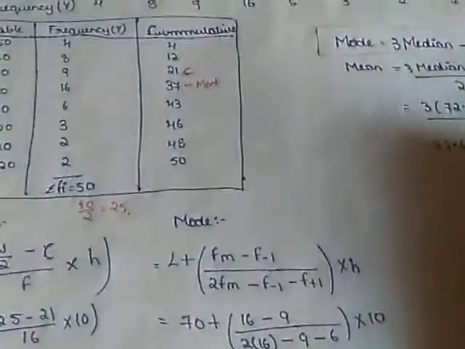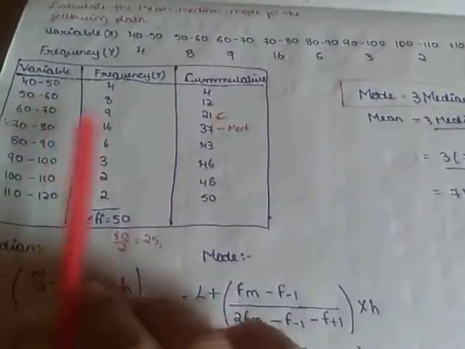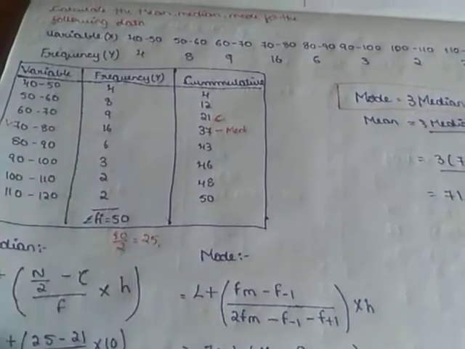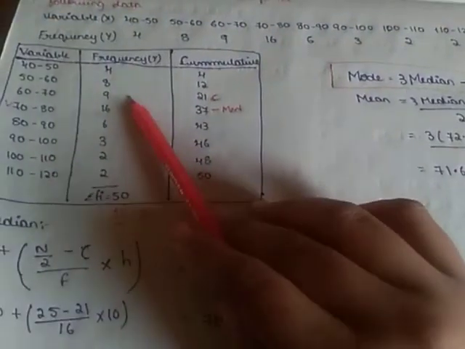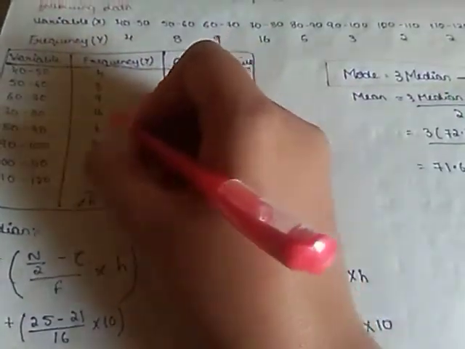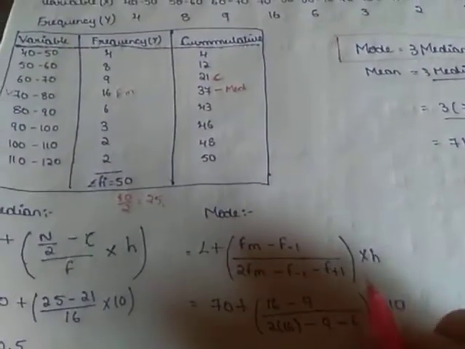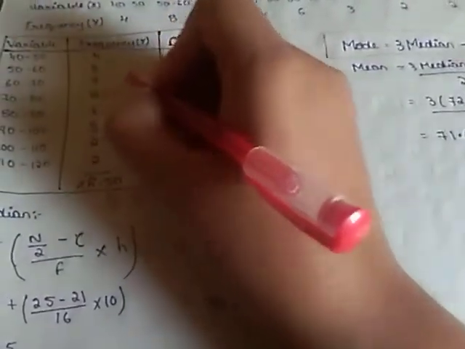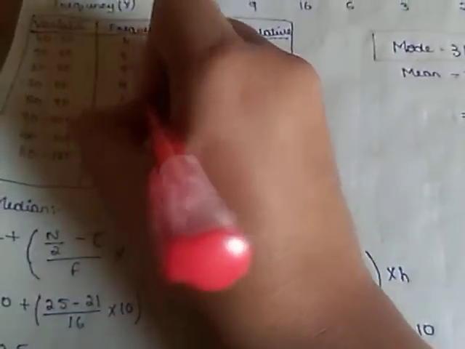Now we have to calculate mode. For finding mode, there is no use of this cumulative column. We should have only frequency and class interval, so we can easily find it out. First we have to find out FM. How to find FM in mode? The highest frequency in the given data. The highest frequency is 16, so this will be FM. Minus F minus 1, meaning the preceding one, that is 9. FM, F minus 1 and then F plus 1.